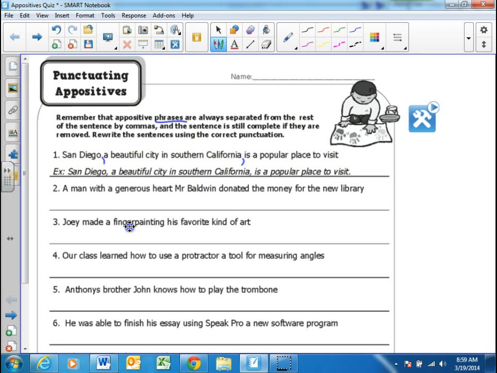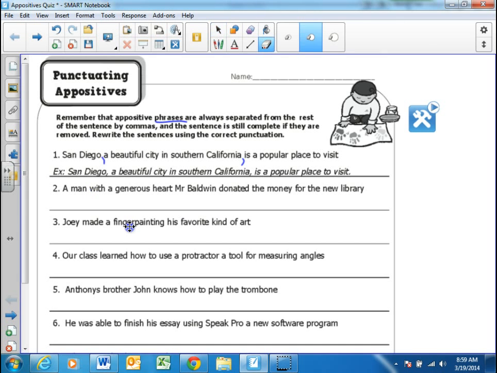Look at number two. A man with a generous heart, Mr. Baldwin, donated the money for the new library. Okay, so we need to figure out where the appositive phrase is in this sentence. Does anybody see where we should put the commas around the appositive? Go ahead. So if I put a comma where it says amen, the generous heart, Mr. Baldwin donated the money for the library. Doesn't make sense, right? Doesn't work. So that isn't where the commas go.